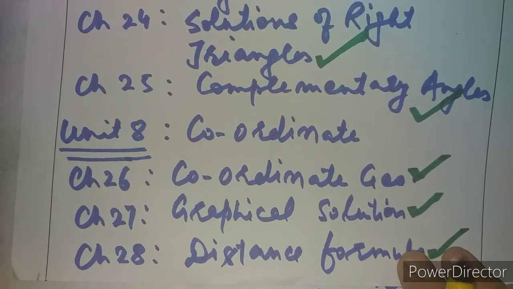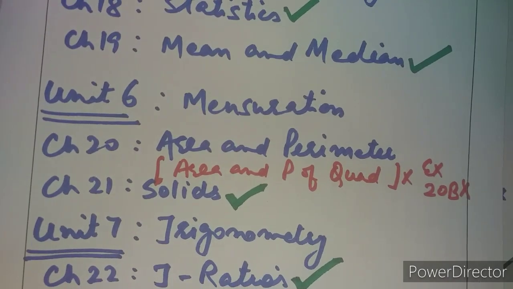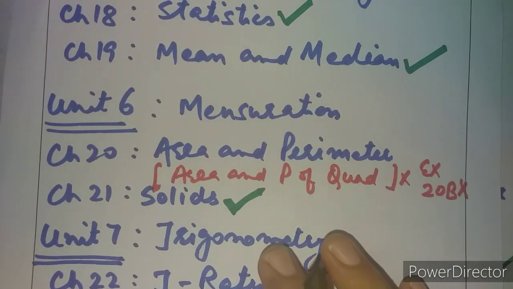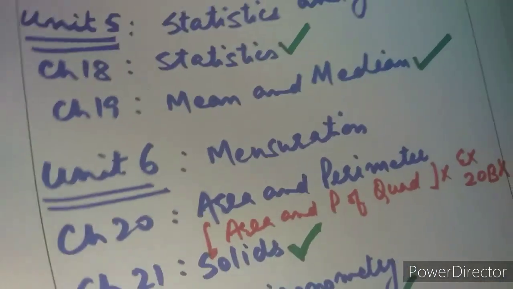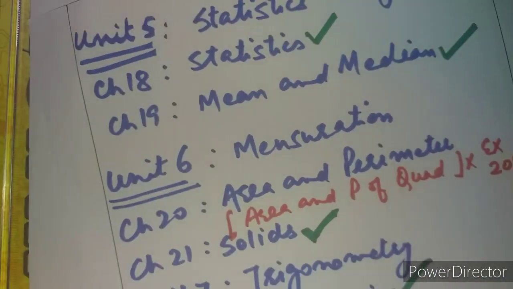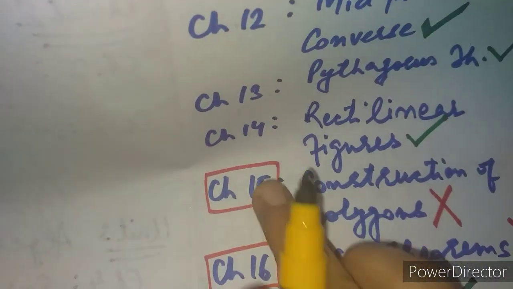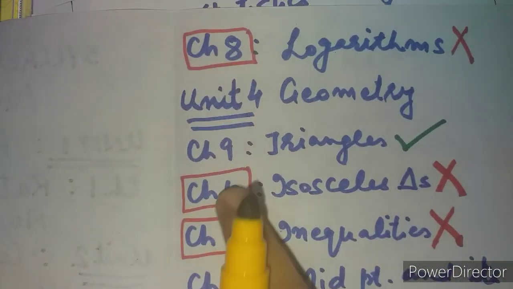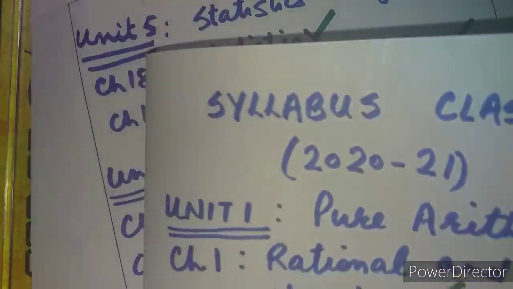So that was all about our major changes, and the minor changes inside the chapters is in chapter number 20. Then there are major changes in our chapter number 15, 16, which has been removed. Chapter number 10, 11 removed totally, logarithm removed totally, right?